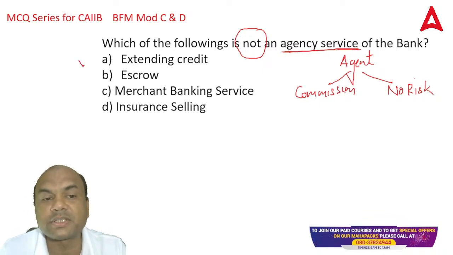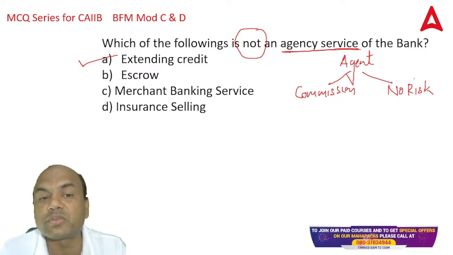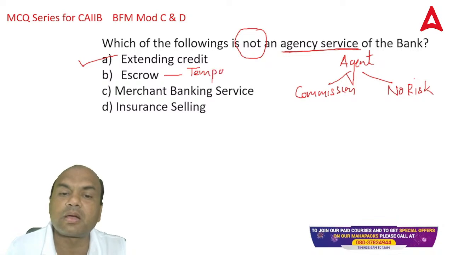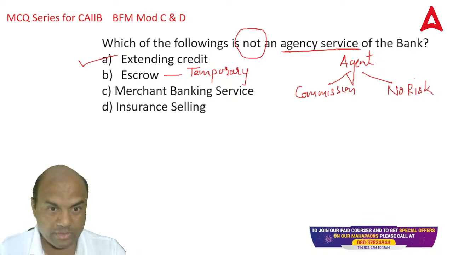Core banking service is extending credit. It is not an agency service. Escrow is an agency service. Escrow means what? It's a temporary account. It is opened generally when there is a project to be done between two companies. So that is an escrow account.